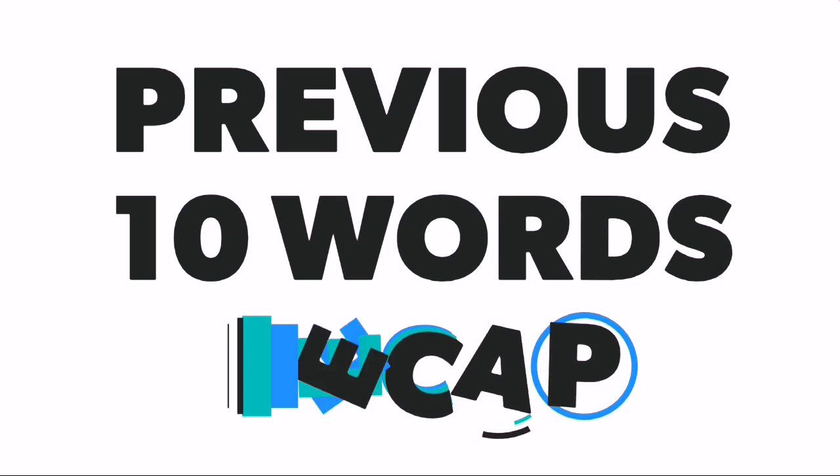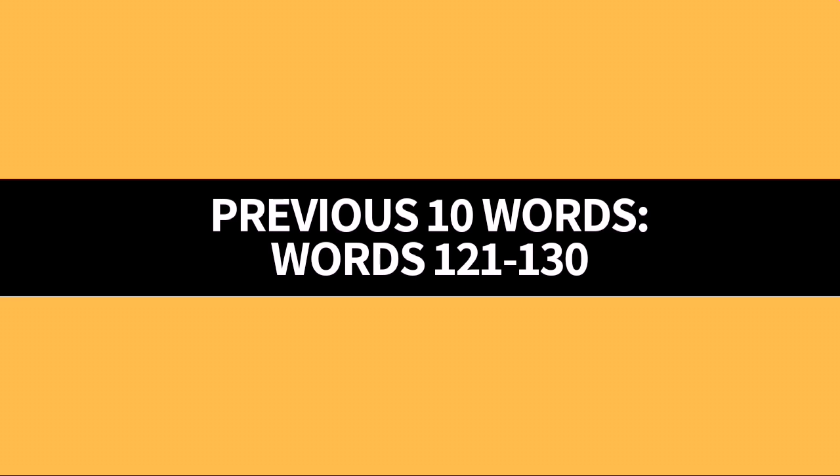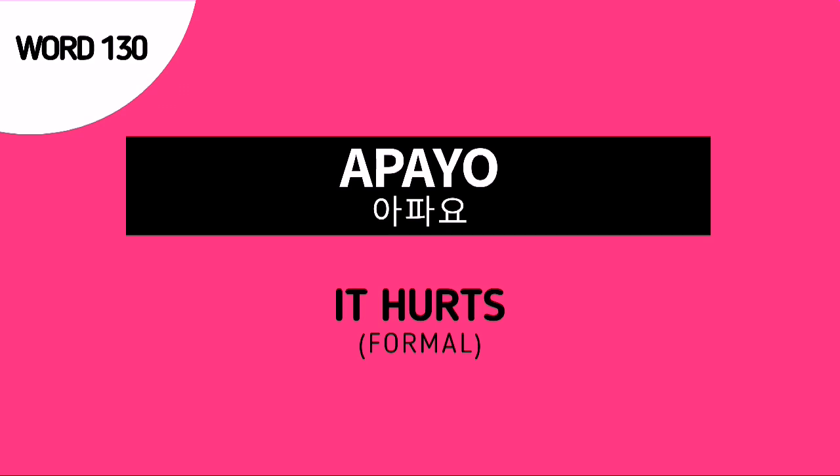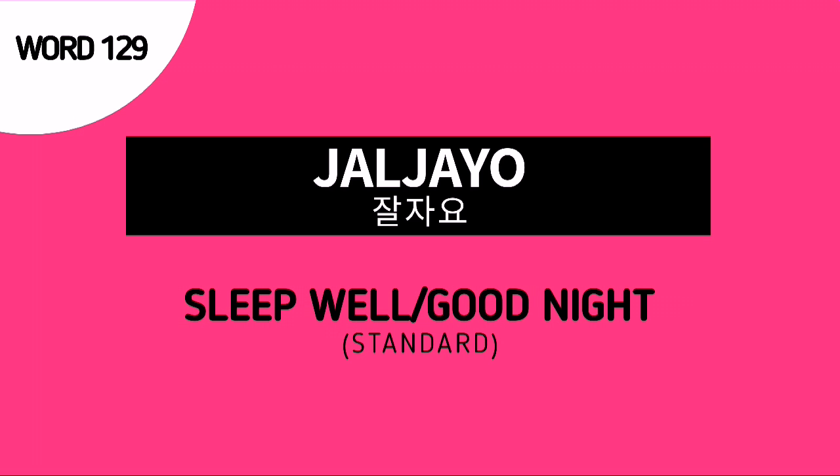Now let's proceed to the previous 10 words recap. As of now, the previous 10 words are words number 121 to 130. But don't forget that our word for today is word number 131, nolda. This is a root verb which means to play. Word number 130 is apayo, and this is a semi-formal way of saying it hurts. Word number 129 is chalchayo. This is a standard or polite way of saying sleep well or good night.